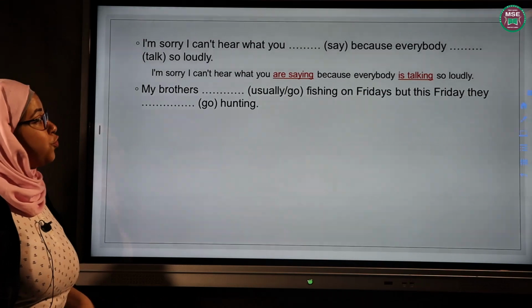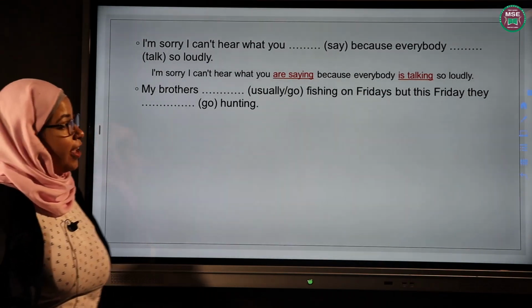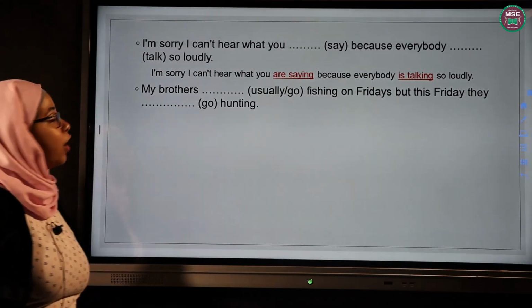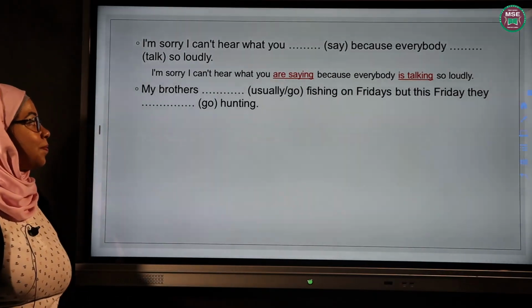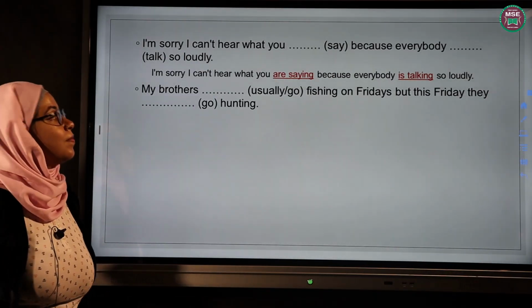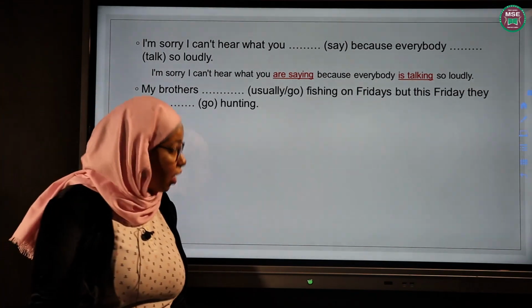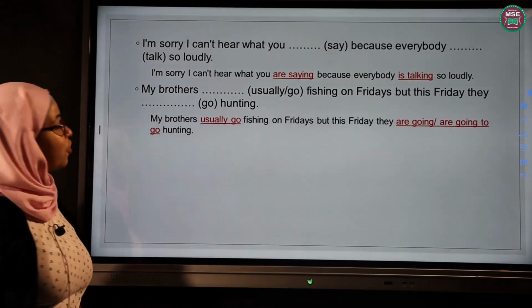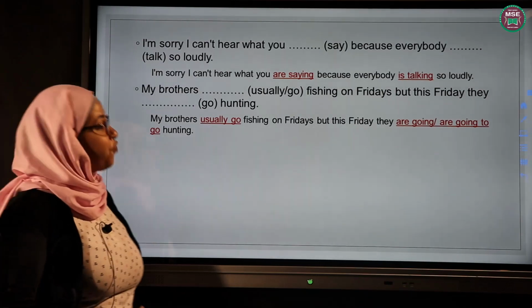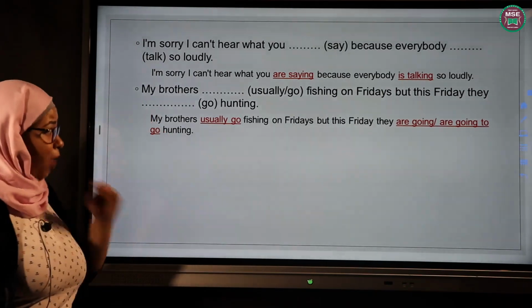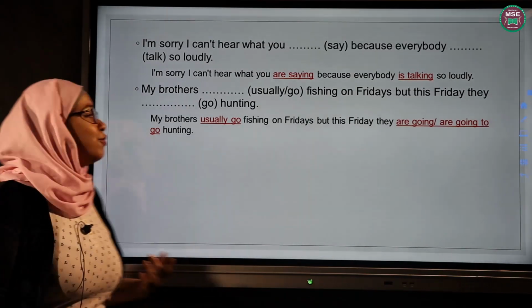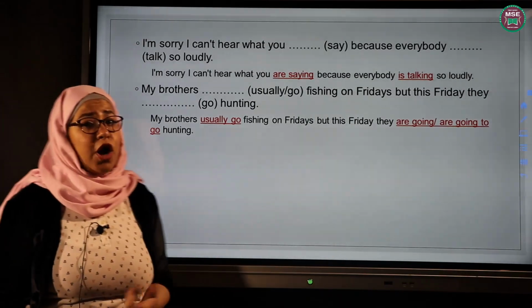My brothers usually (go) fishing on Fridays, but this Friday they (go) hunting. Take your time. Amazing job. Let's see. My brothers usually go fishing on Fridays. This Friday they are going to go hunting. Why did I use present simple in the first part of the sentence?